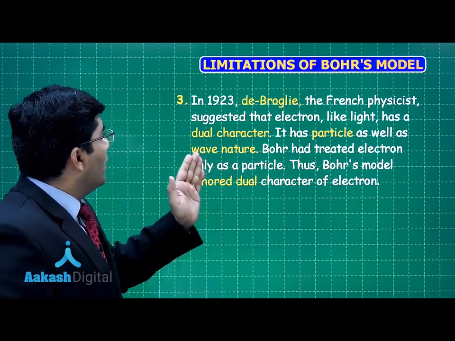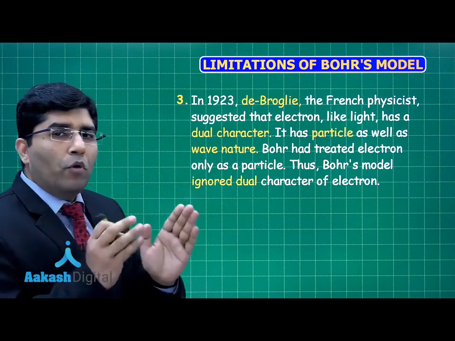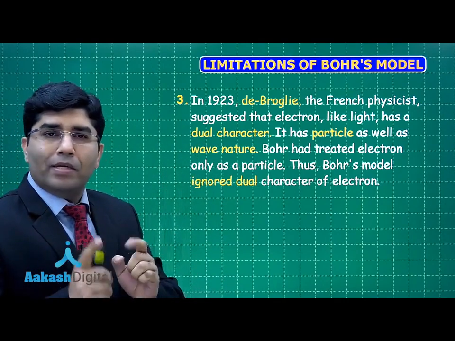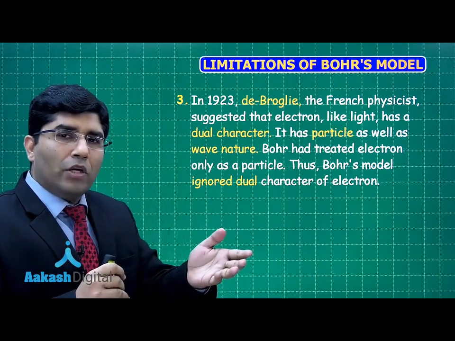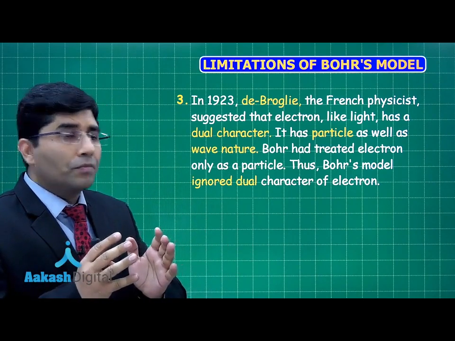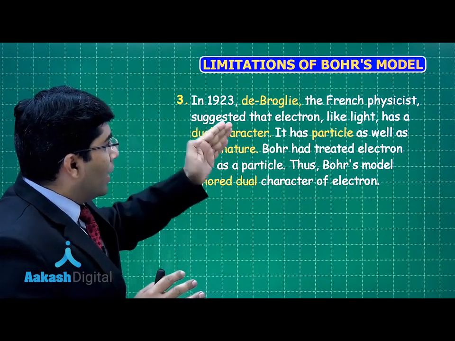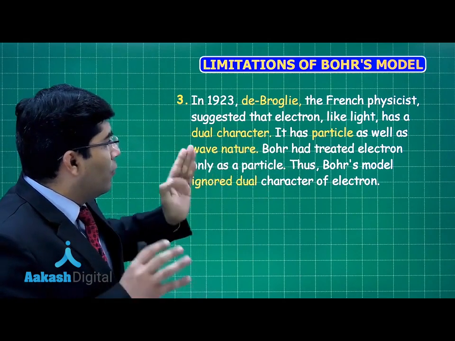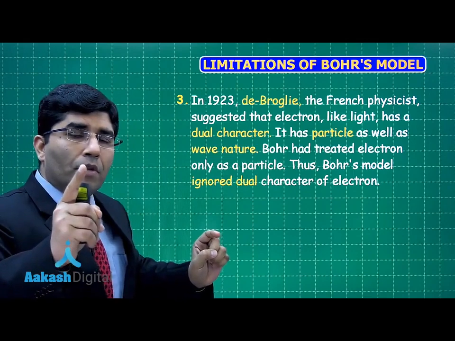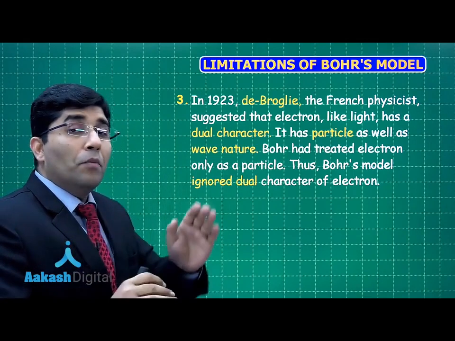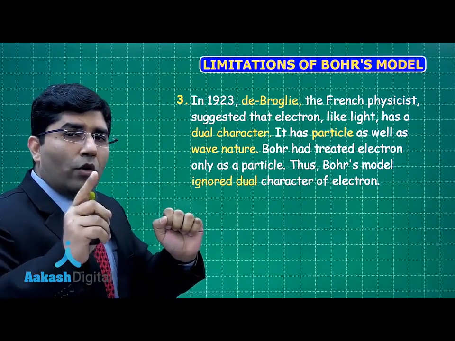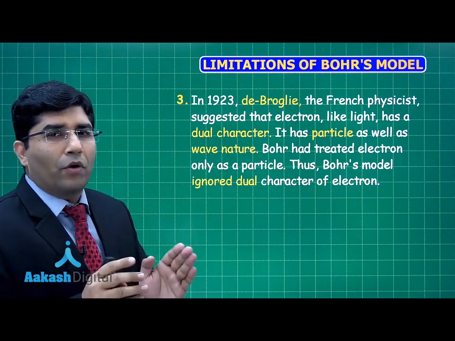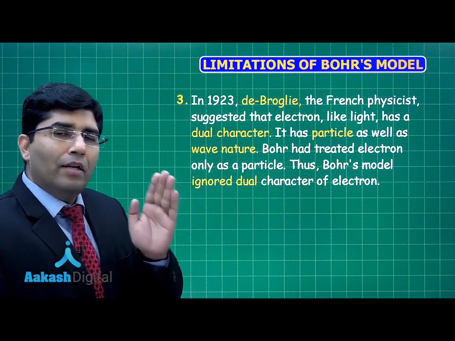Now, third limitation. In 1923, de Broglie was a scientist who said that a particle has a dual nature, meaning it has particle nature as well as wave nature. He said that the electron, like light, has dual character. But in the Bohr theory, Bohr considered the electron as a particle only. He ignored the dual character of the electron. So that was his third limitation.